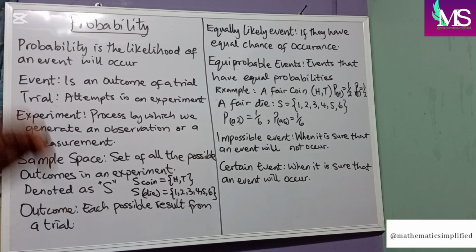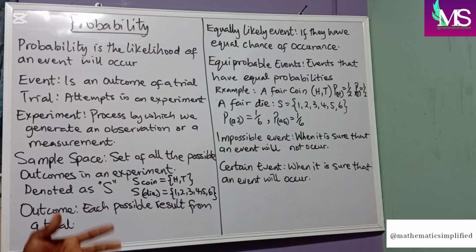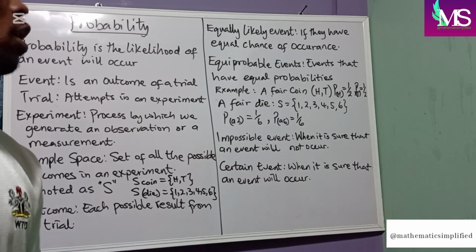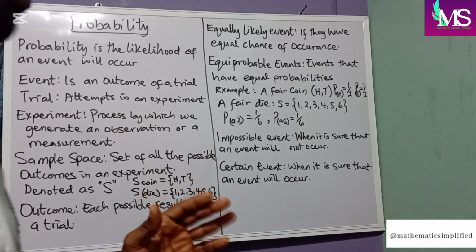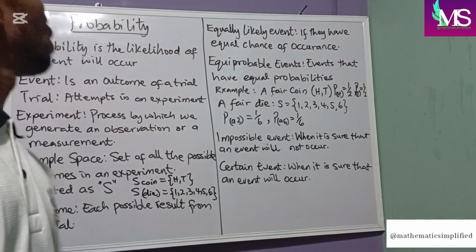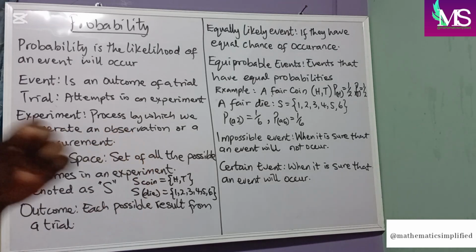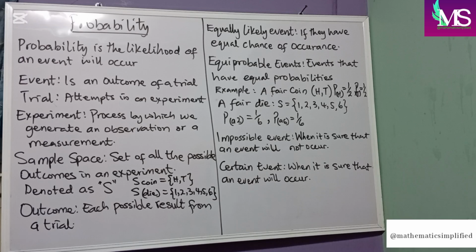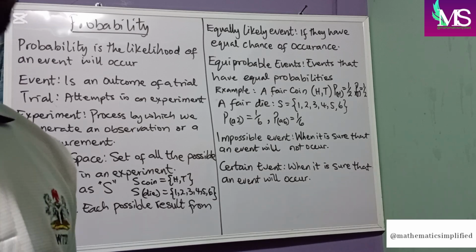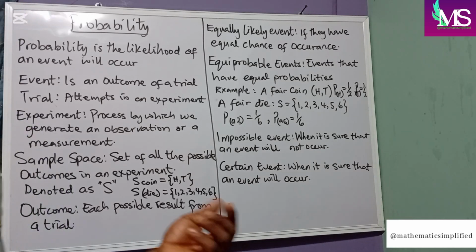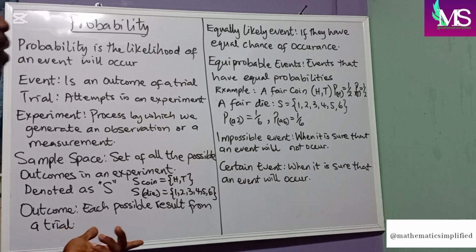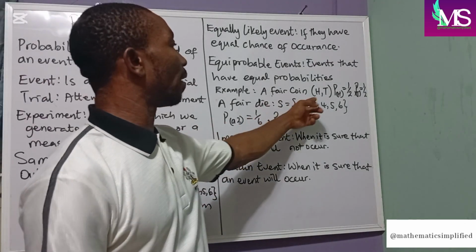Now, equally likely events are two or more events that have equal chances to occur. Equiprobable events are events that have equal probability, like a head and a tail when tossing a fair coin.